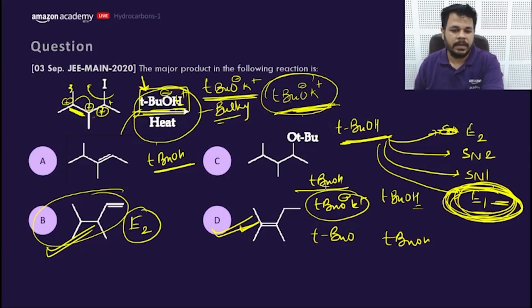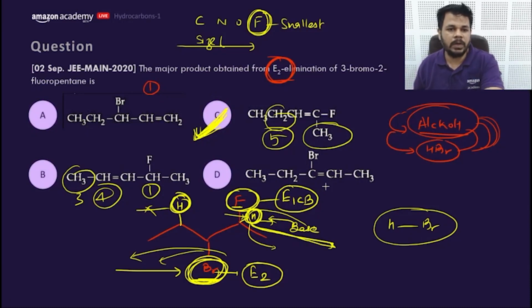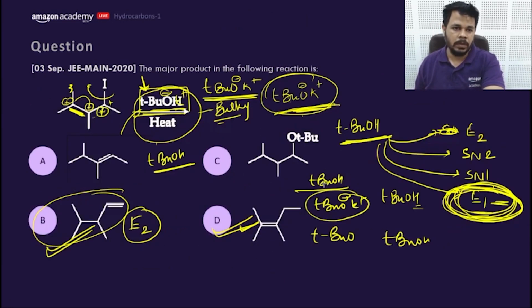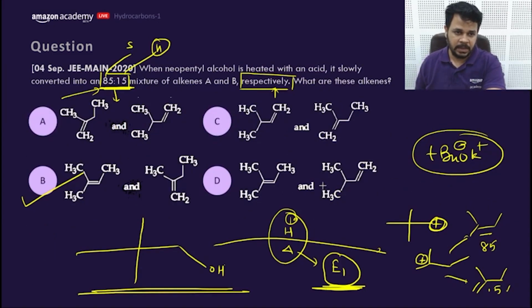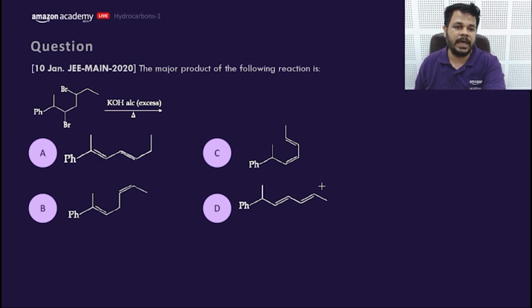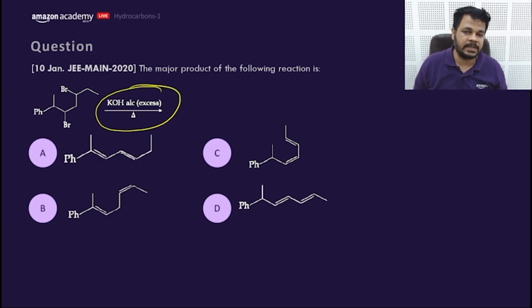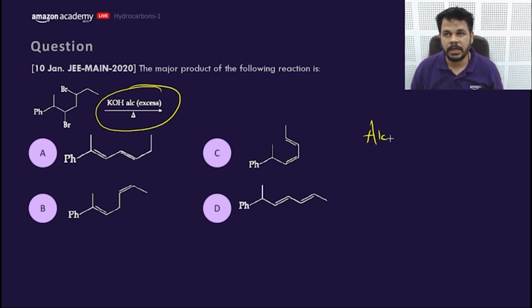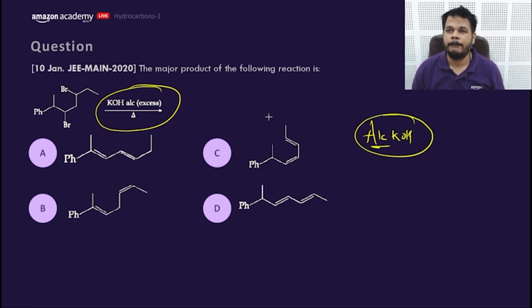Have you noticed that on 2nd September 2020 a question was asked about E2? On 3rd September JEE Mains 2020 a question was asked about tertiary butoxide. On 4th September JEE Mains 2020 a question was asked for E2, and on 10th January JEE Mains 2020 one more question was asked on excess alcoholic KOH. That means their favorite is alcoholic KOH. Clear?